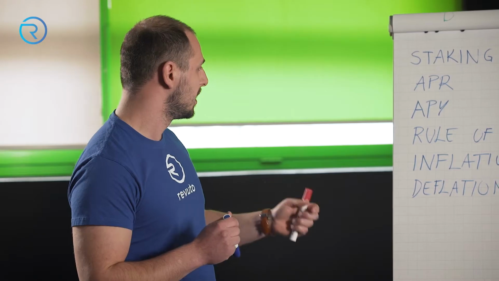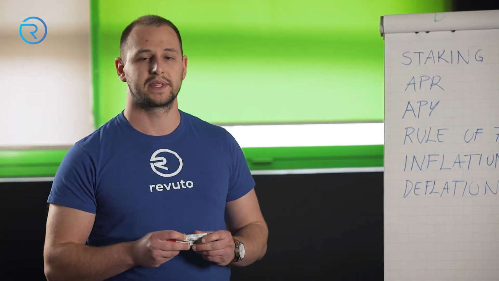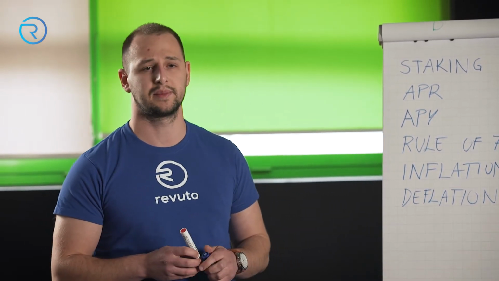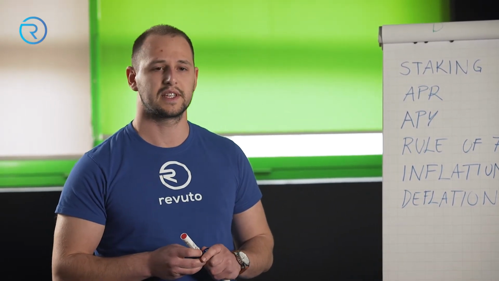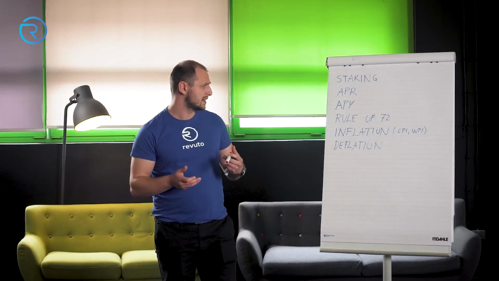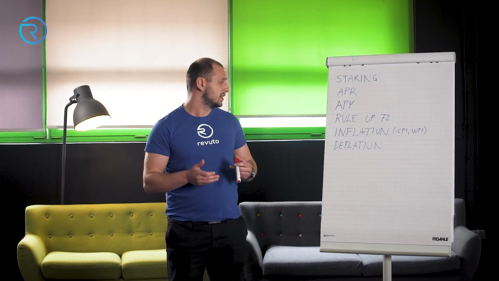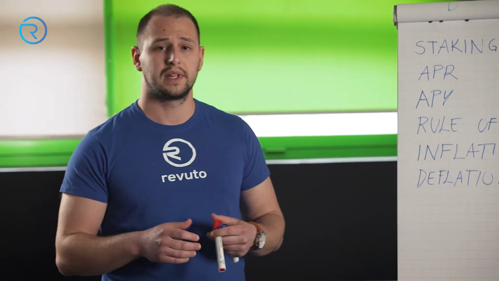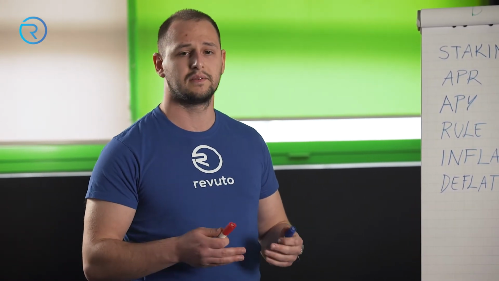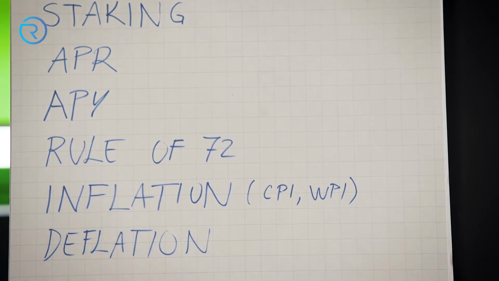So what is APR? APR stands for annual percentage rate, and that is a number that can help us determine how much return on investment we will have after a period of 1 year. What is APY? APY stands for annual percentage yield, and that is also a number that can help us determine how much return on investment we will gain after 1 year. But what is the difference between those two?